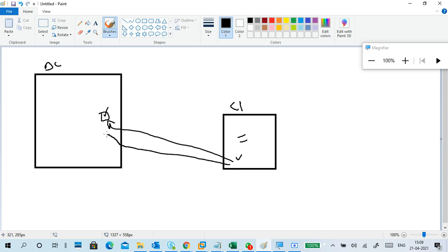So again, you have to say that I want to access this PC1. Then we can access, right? But here your domain controller is not there, meaning it is disconnected or maybe shut down or whatever it is. But I can log in. How? Because the login process is there.